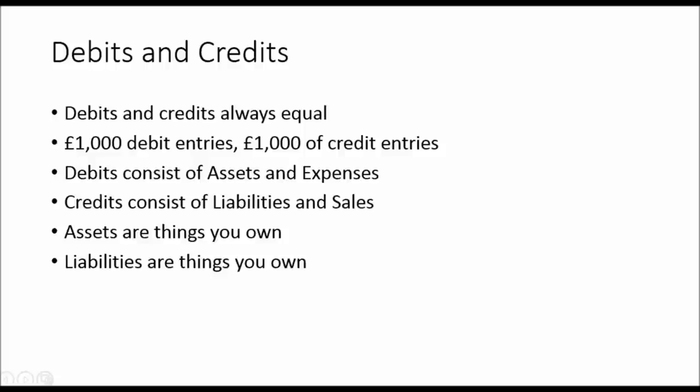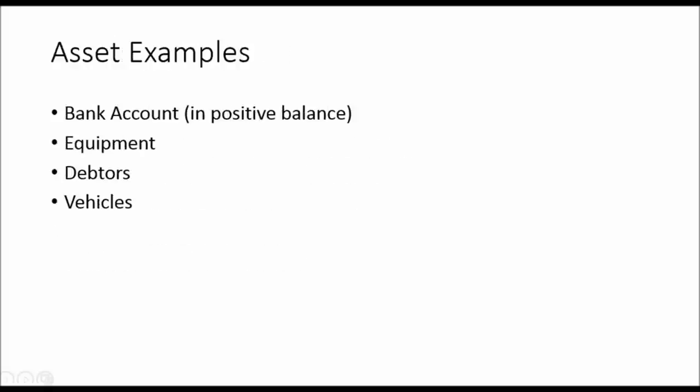Assets are things you own, things like equipment, property, stock. Liabilities are things that you owe. That should say owe, not own. Liabilities are things that you owe, things like loans, money you owe to people. Asset examples: bank accounts. They're in a positive balance. If they're in a negative balance, then it's a liability. So the cash in the bank account is something that you own. So a bank account is an asset.